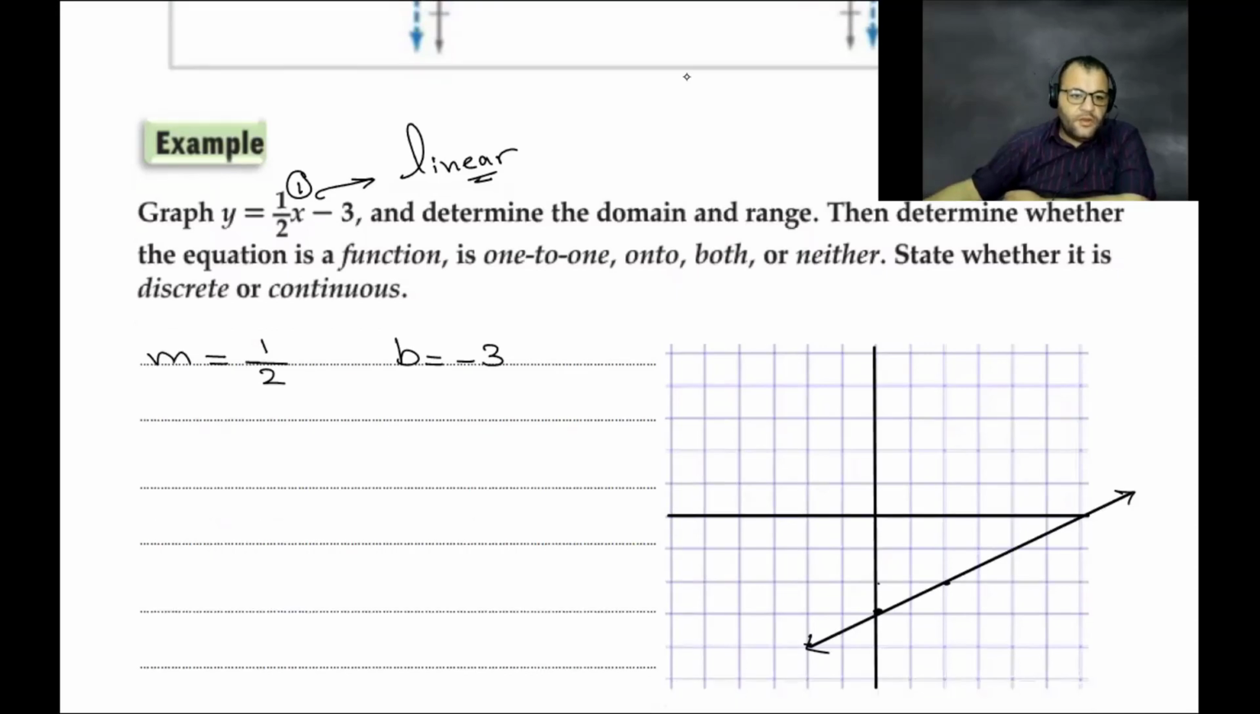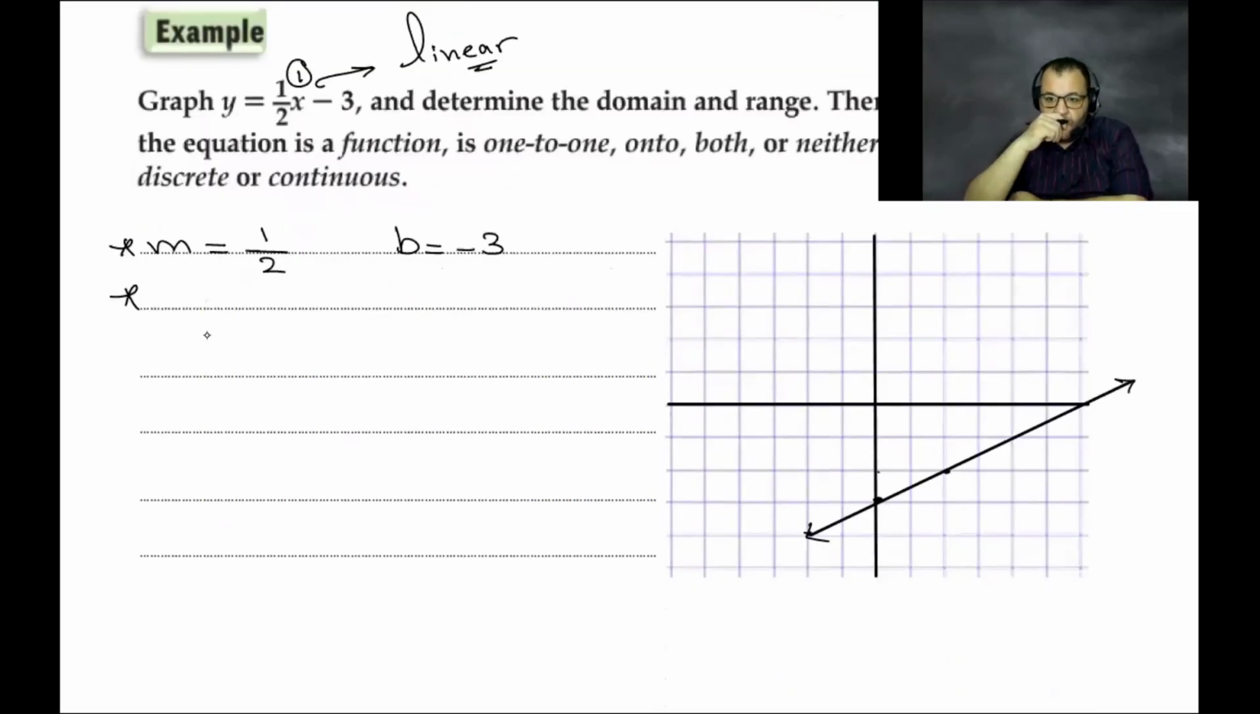Okay. So now for this one, is this relation a function or not a function? Number one, we graph. Number two, we need to find the domain and range. What is the domain for this function? Yes, it's a function.